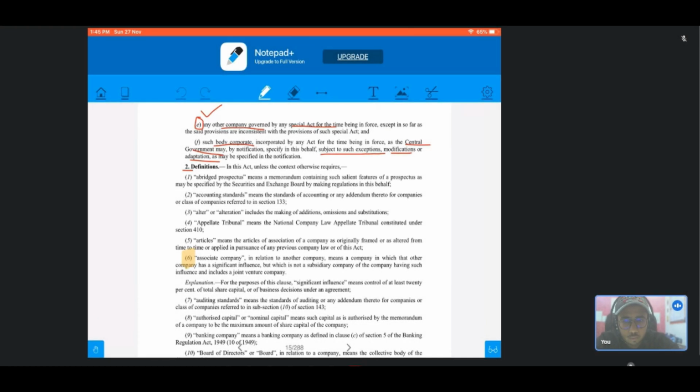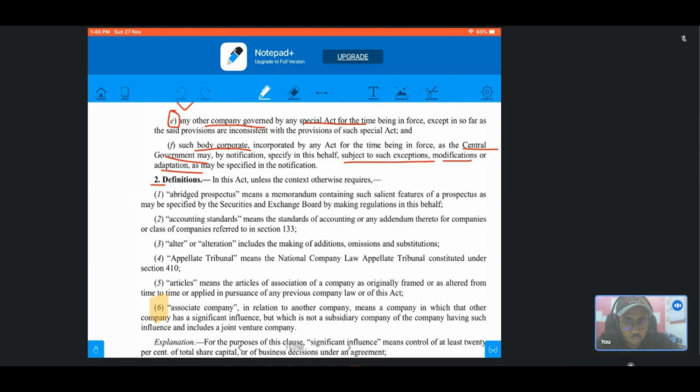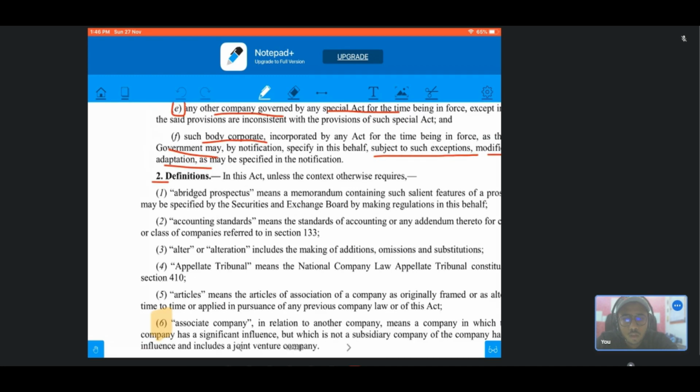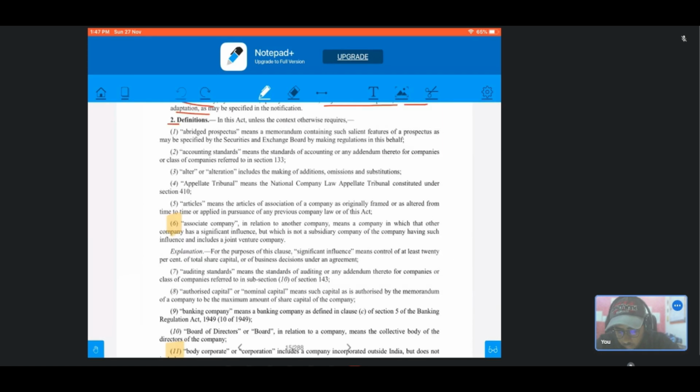In this video, we'll be dealing with section number 2, which is of definitions. This section is a bit lengthy, so we will cover it in multiple parts. Also, I have downloaded this PDF from the website of MCA and I will share the link in the description for your reference. So let's start the section. Moreover, we will only talk about the sections which are relevant for the CA Intermediate examinations.